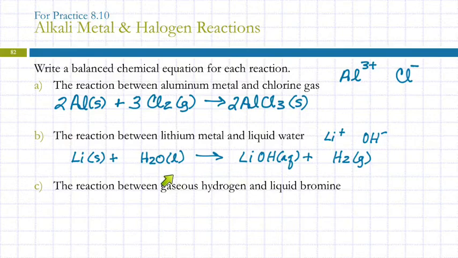So then we've got to look at this and say, well, how are we going to balance this? We've got 1 oxygen and 1 oxygen, 1 lithium, 2 hydrogens and 3 hydrogens. Well, if I put a 2 here, then I've got 2 and 2, 4 hydrogens, right? And so then I could put a 2 over here in front of the water and get 4 hydrogens. And that gave me 2 oxygens, but I also had 2 oxygens over here, 2 lithiums, and so I need to put a 2 over there. That was definitely trickier. Any questions?